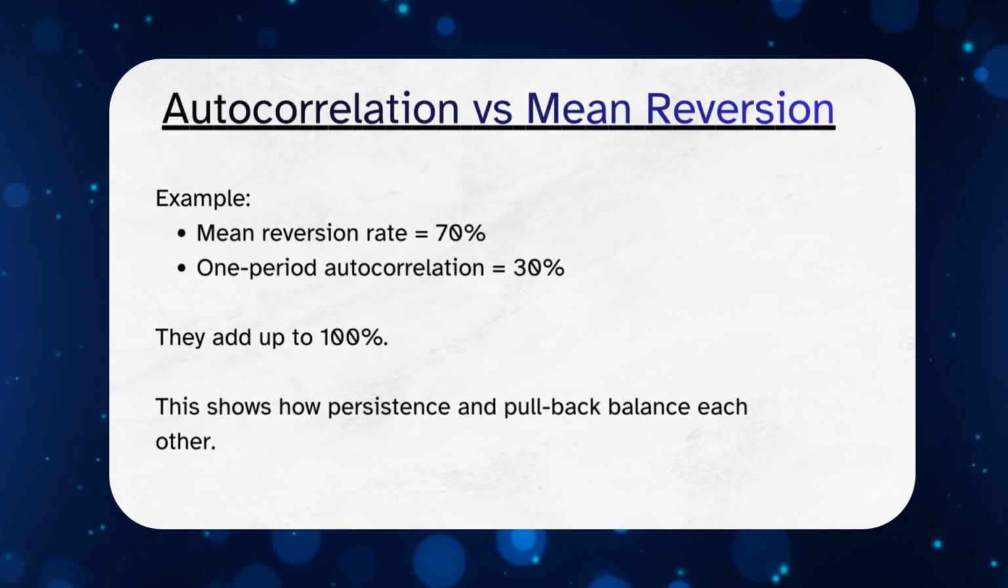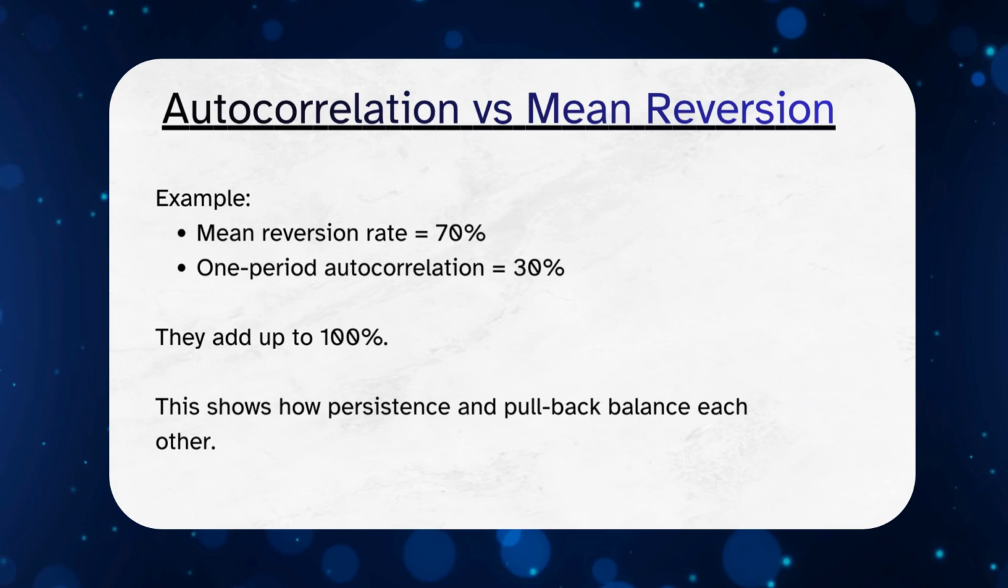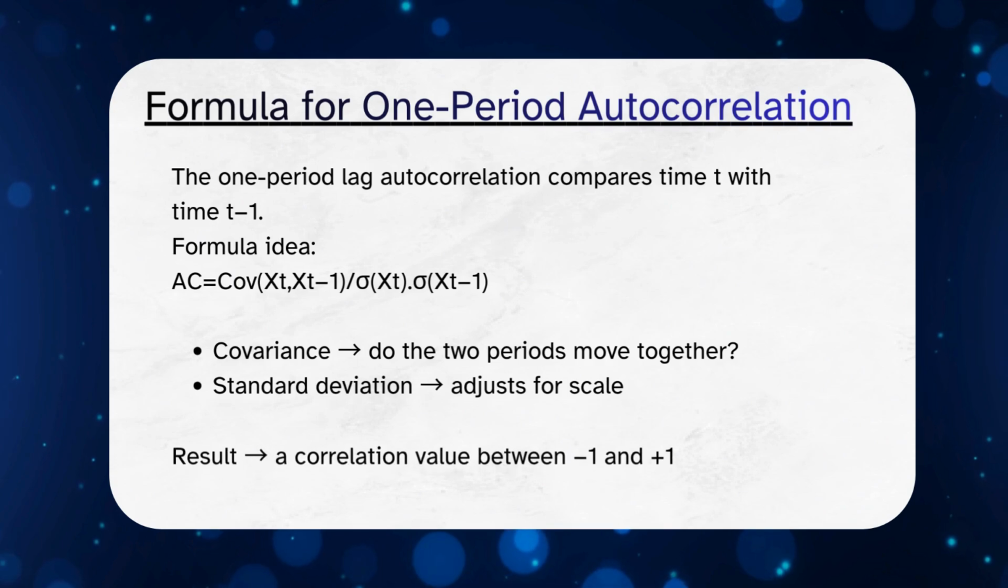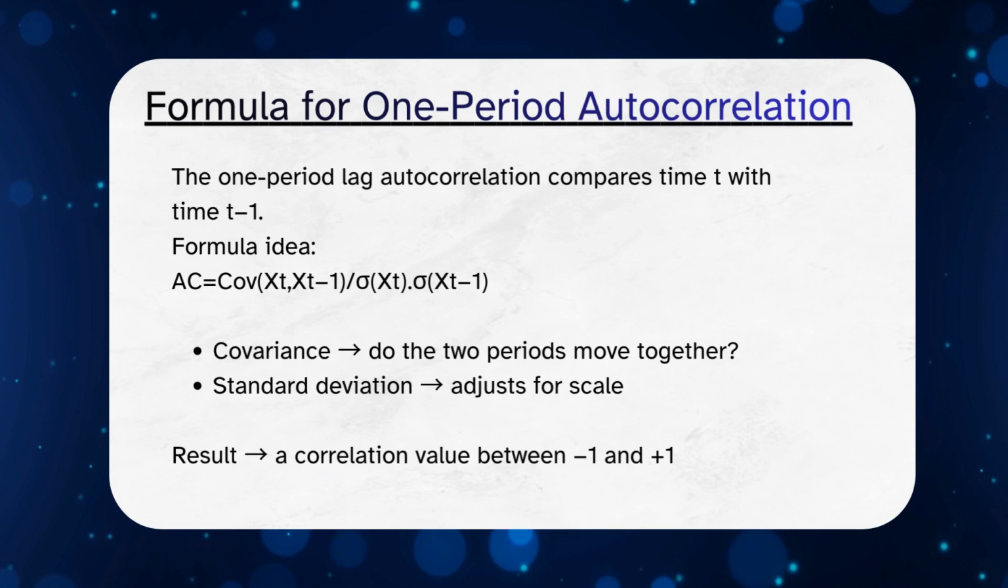Suppose the mean reversion rate is 70%, and the one-period autocorrelation is 30%. Together, they add up to 100%. This shows the balance between two forces in financial data. One-period lag autocorrelation compares time t with time t-1.